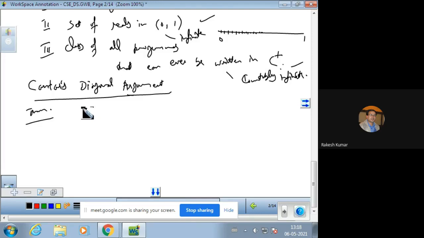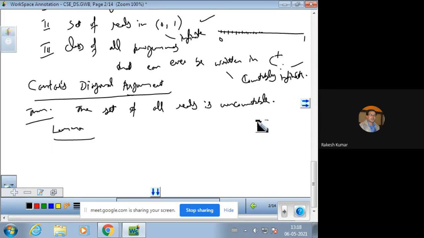This is the theorem. The set of all reals is countable. Uncountable, sorry. The set of all reals is uncountable.